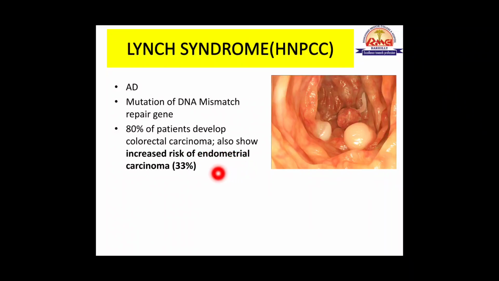They also show increased risk of endometrial carcinoma in 33% of the cases. So these are the two syndromes, Cowden syndrome and Lynch syndrome, which show increased incidence of carcinoma endometrium.